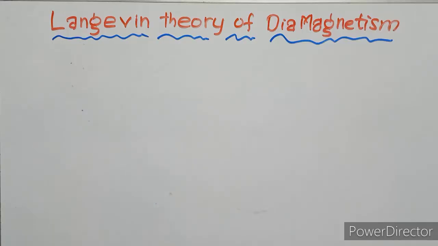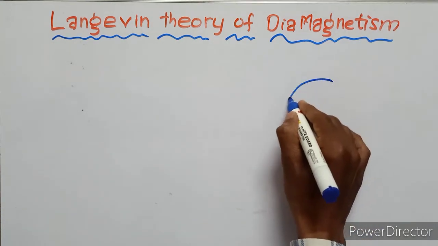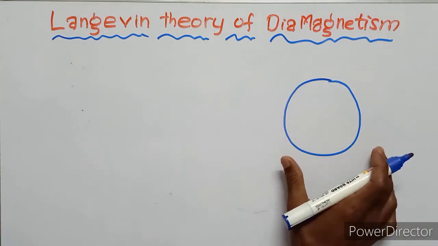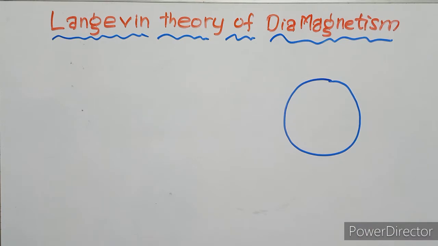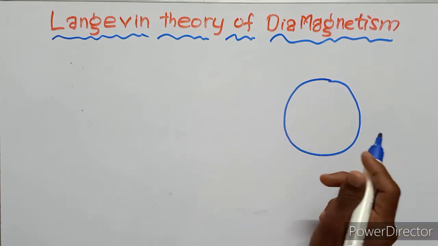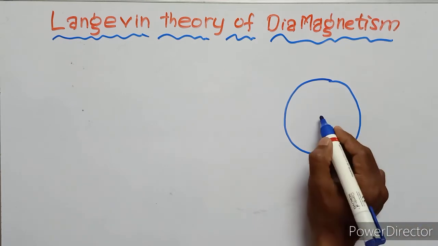Now we are going to discuss a very important theory, Langevin's theory of diamagnetism. What is Langevin's theory? The orbital magnetic moment of one electron in the atom gets cancelled by that of an opposite side of magnetic moment. So the sum of magnetic moment is 0. So naturally,